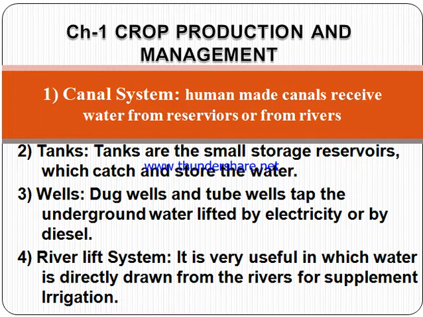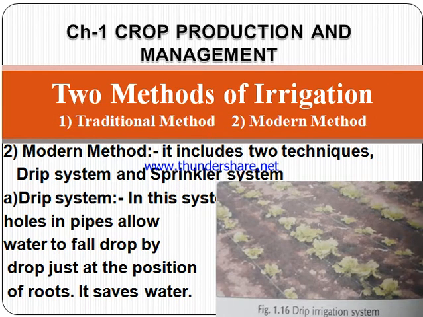Next is the river lift system. It is very useful, in which water is directly drawn from the rivers for supplementary irrigation. We can use the direct river lift system. Next are the modern methods. There are two modern methods: one is the drip system, the other is the sprinkler system.